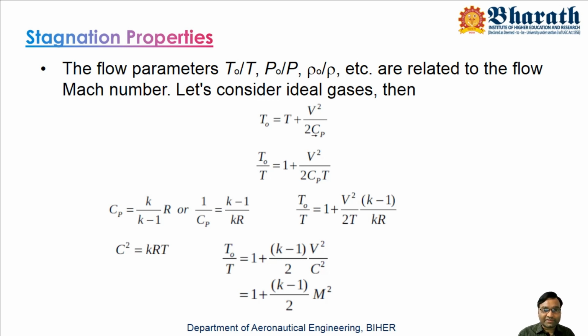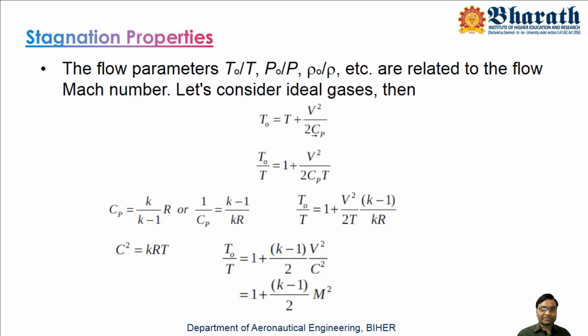Taking the previous equation, T naught equals T plus V square by 2 Cp. Divide the equation by T on both sides, so T naught by T equals 1 plus V square by 2 Cp T. Here Cp, which we already discussed, can be written as Cp equals k R by k minus 1, or gamma R by gamma minus 1.